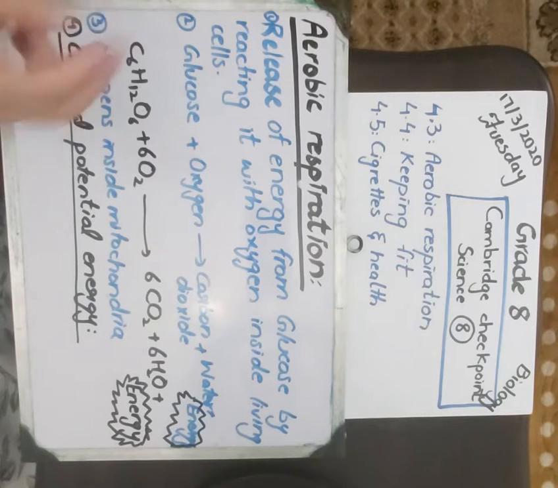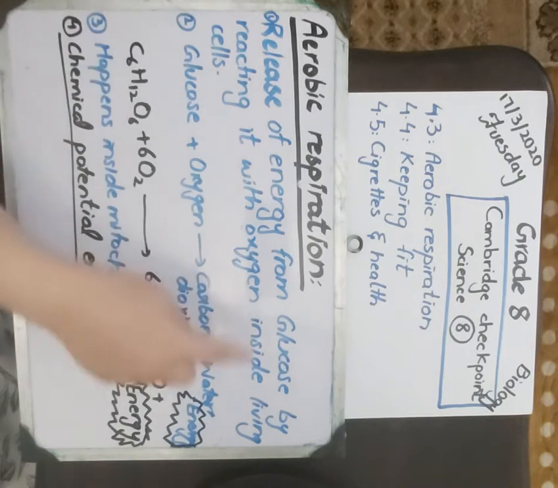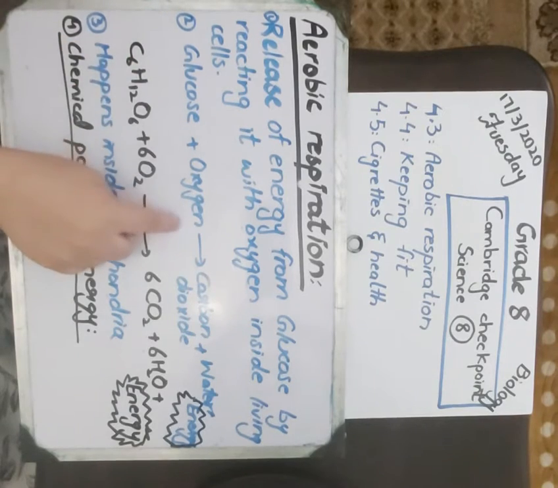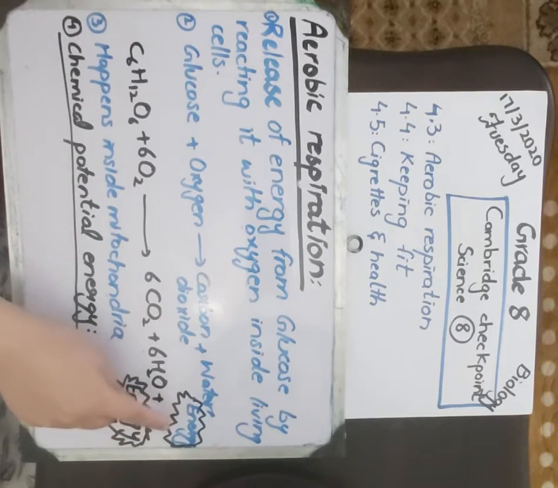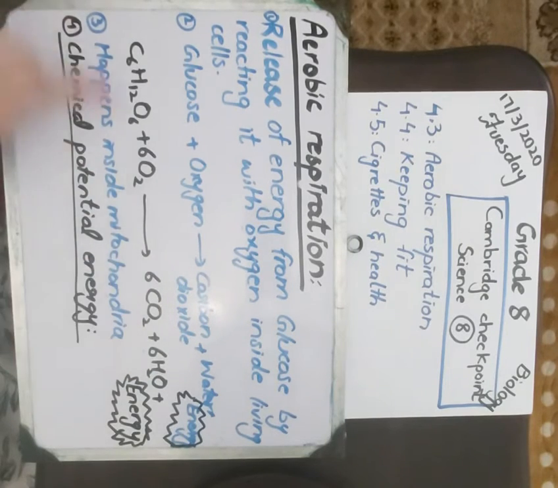So obviously in aerobic respiration there is a chemical reaction happening. What is the chemical reaction? Glucose reacts with oxygen, producing energy. And what are the other two substances that form? Carbon dioxide and water. This is the chemical reaction.